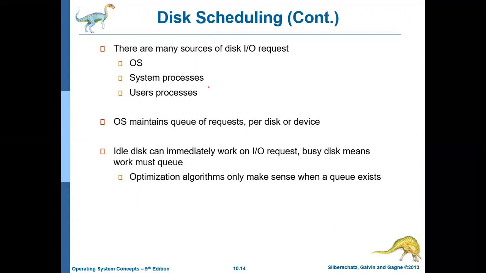But if it is not available, the request will be placed in a queue, and the disk drive will service the requests by taking them one by one from the queue. For that we have several optimization or disk scheduling algorithms available, which will decide the order in which the requests will be taken.